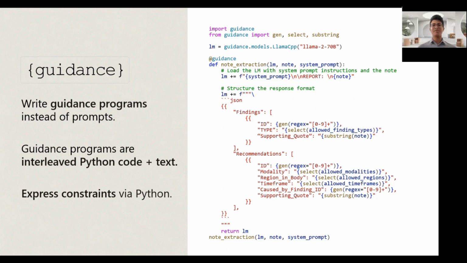Not just writing old software. So users write these guidance programs that are interleavings of Python code and text, and they get to pick which one is best for each circumstance. On the right side here is how we wrote this kind of radiologist example up as a guidance program. Don't worry about reading the specifics here. We'll go into all these details, but the main idea is I just wanted to give you some intuition that it is just plain Python code.